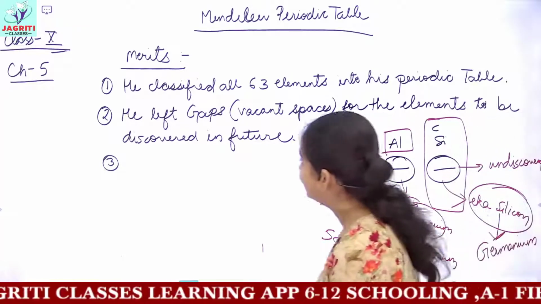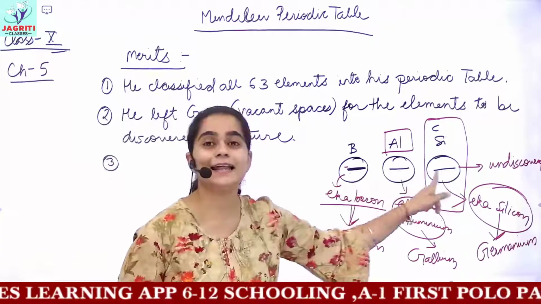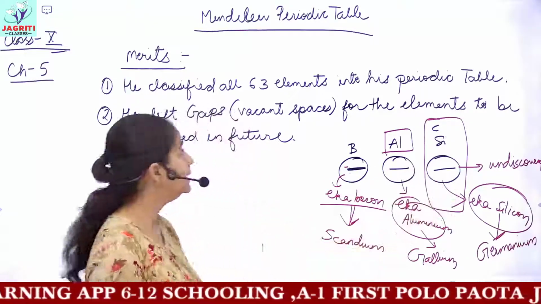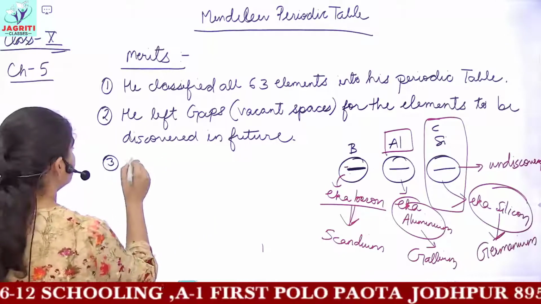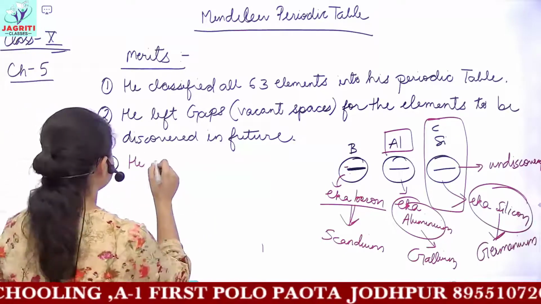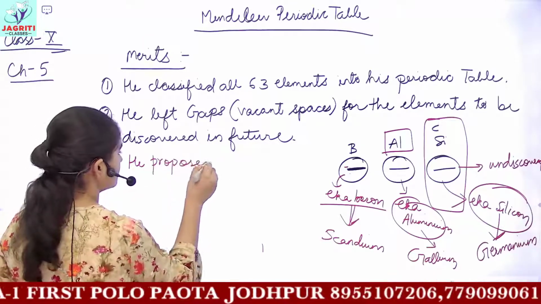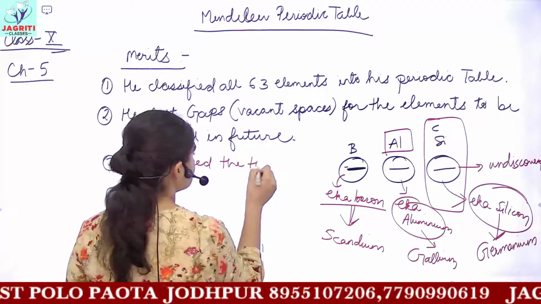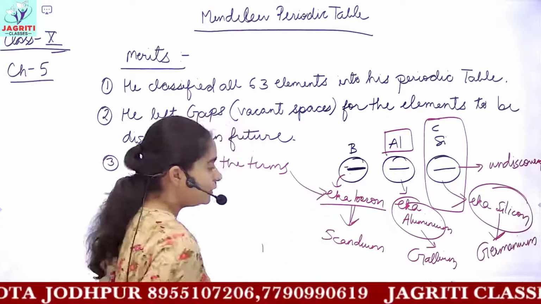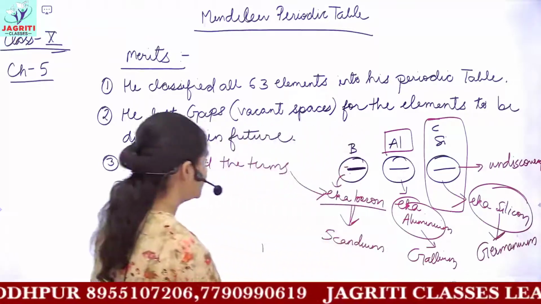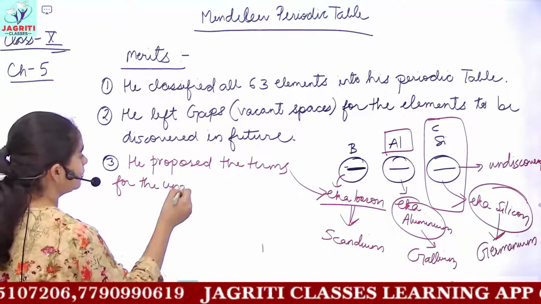So you can write the third point: he left these gaps for the elements which were not discovered when he arranged all the discovered elements. He proposed the terms Eka boron, Eka aluminium and Eka silicon for the undiscovered elements.